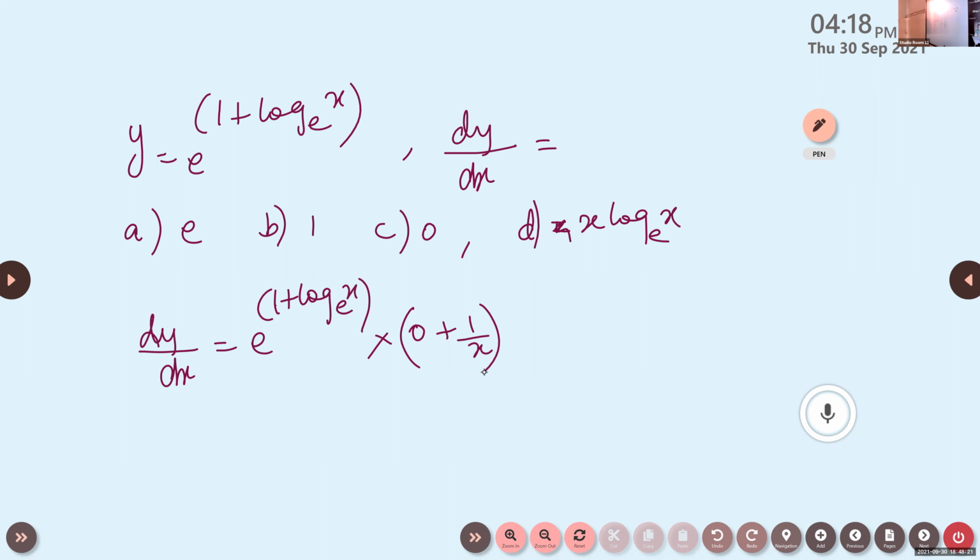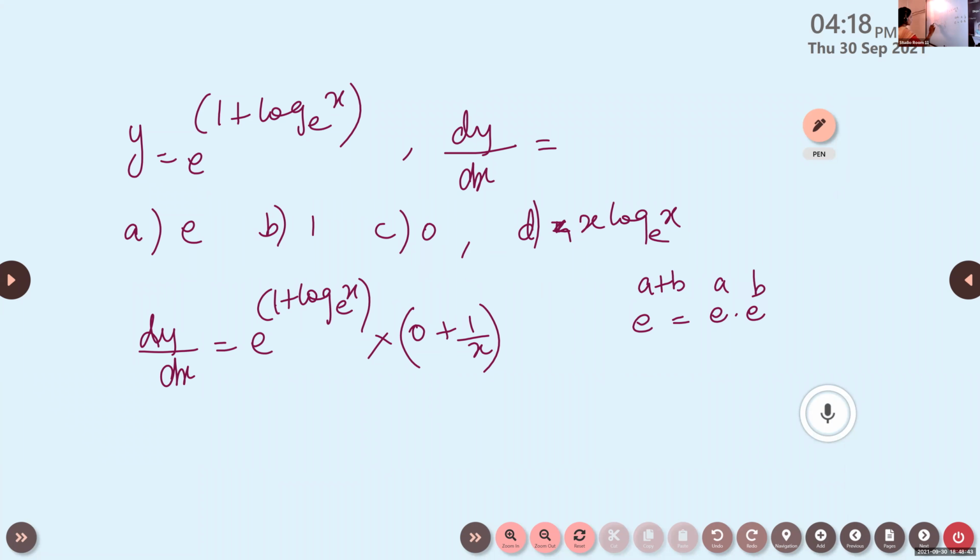What can we do? What is e raised to a plus b? Is it e raised to a into e raised to b? Laws of exponents? Yes.